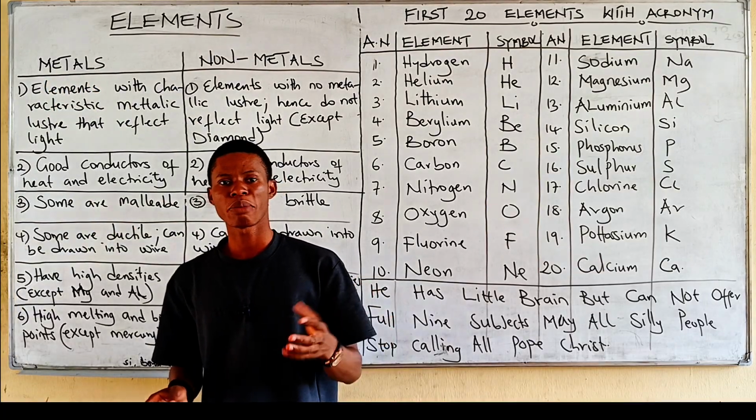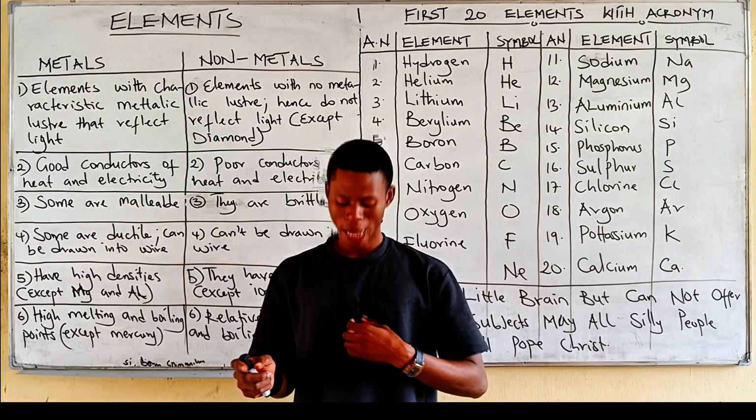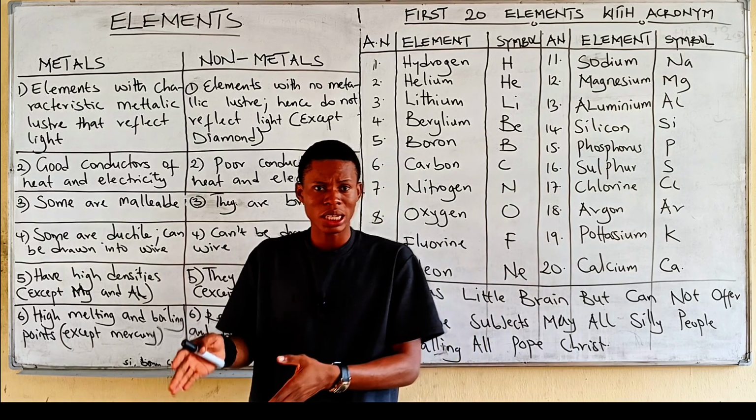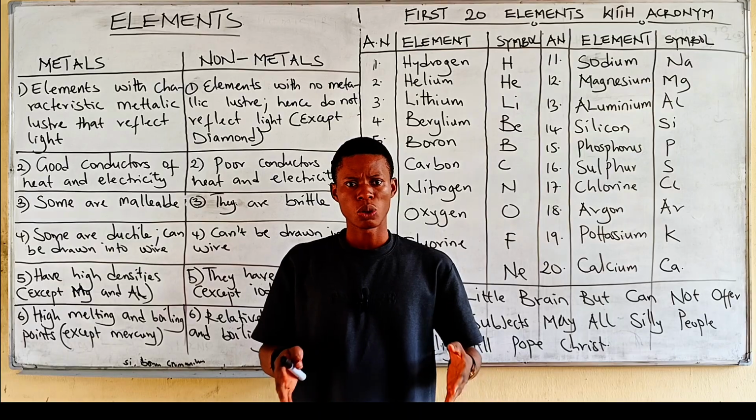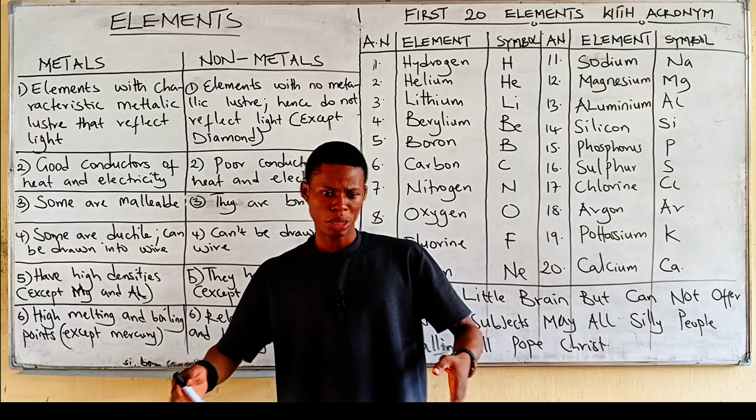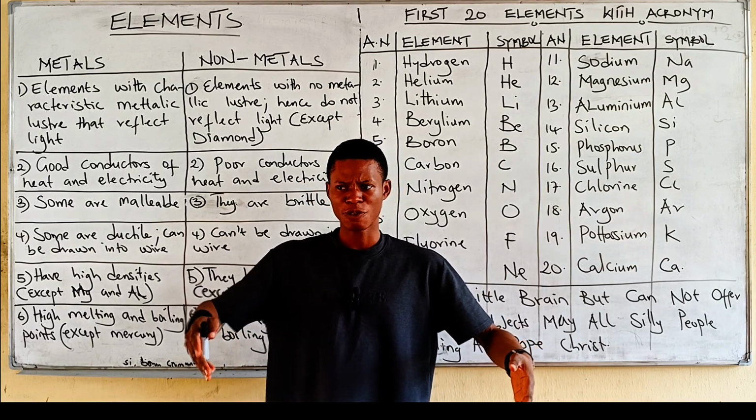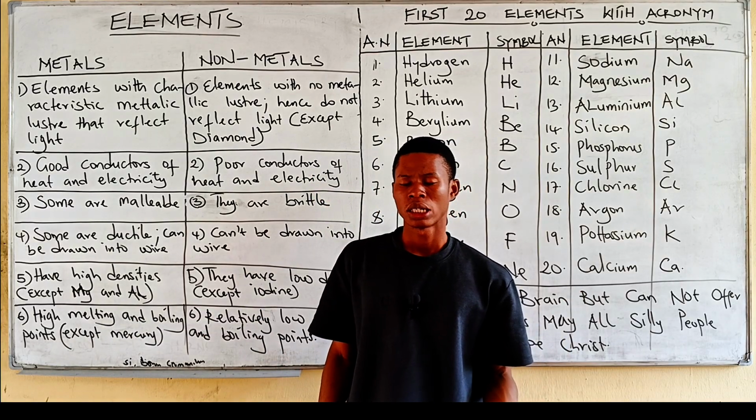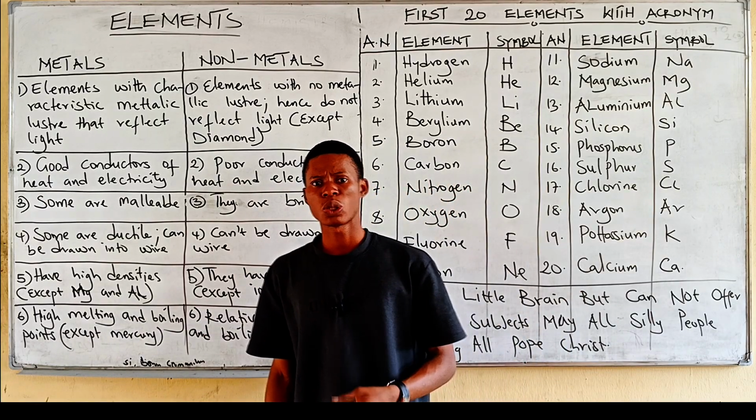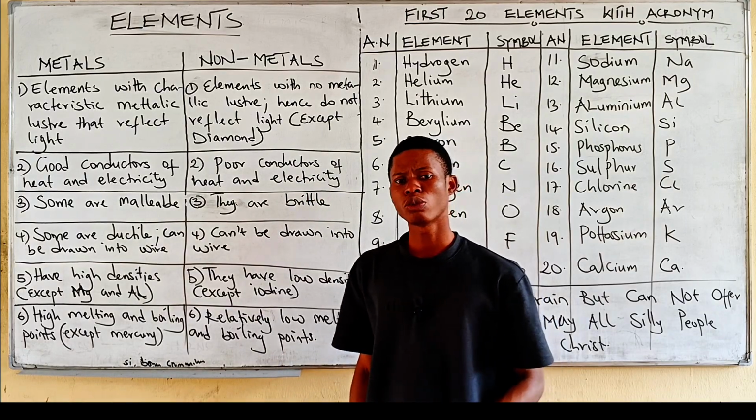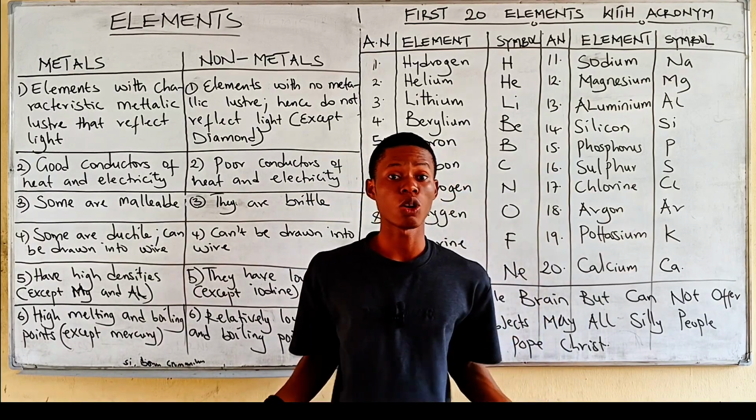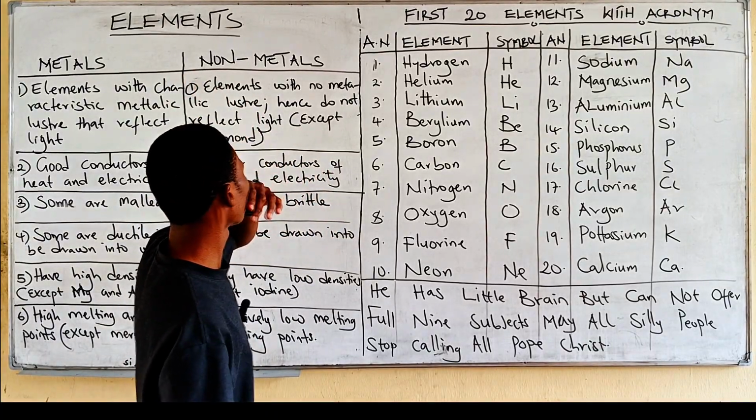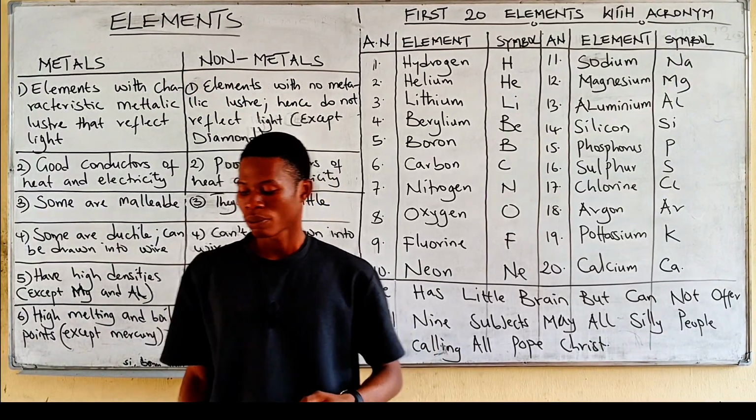Now I mentioned the third one, metalloids. Metalloids have characteristics that are intermediate between metals and non-metals. So metalloids are in between metals and non-metals. They can have some properties of metals and some properties of non-metals. Examples of metalloids are silicon, germanium, and boron. They are metalloids. All right, so that's that about the classes of elements.